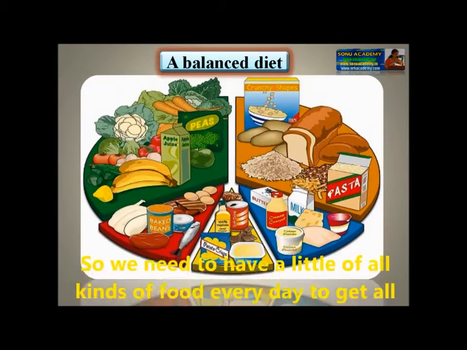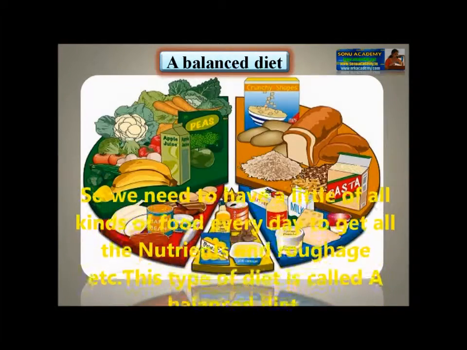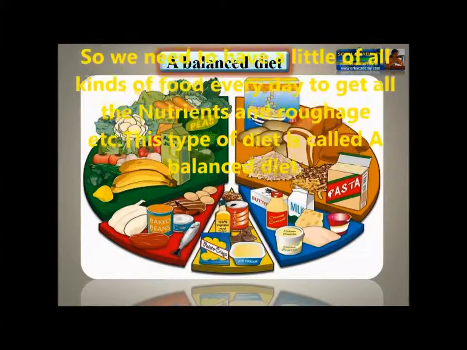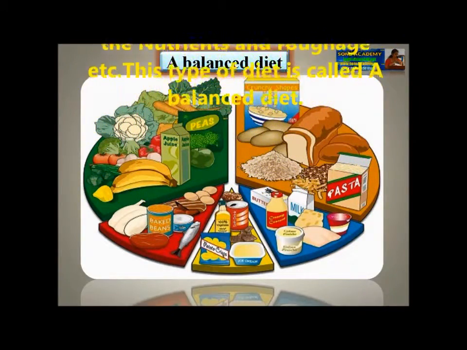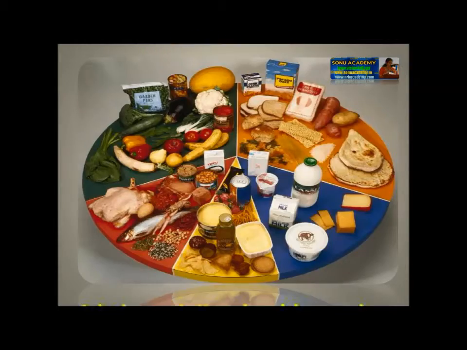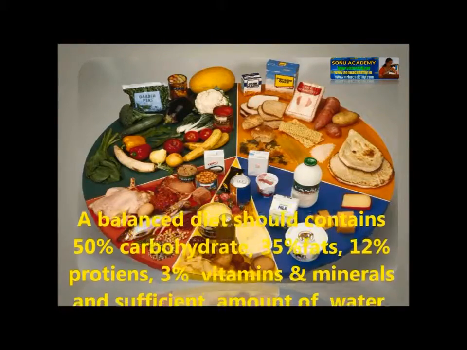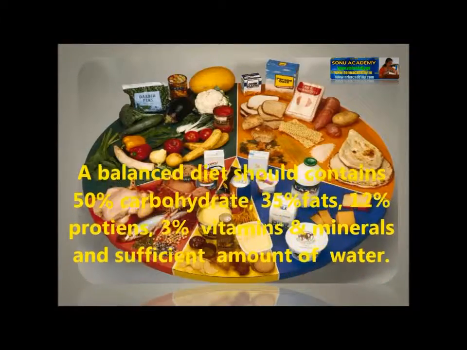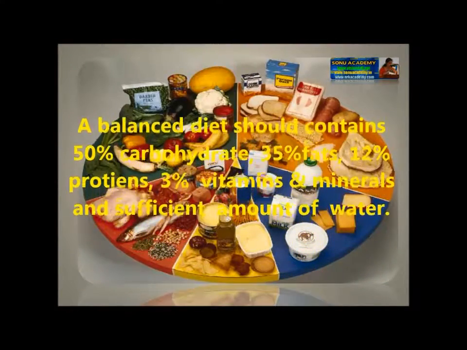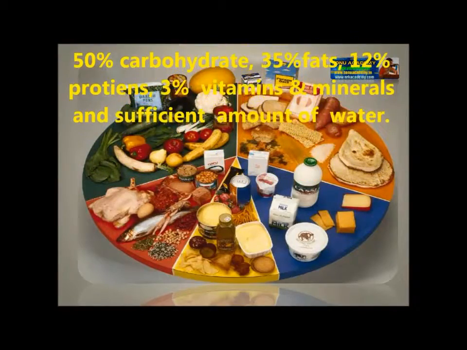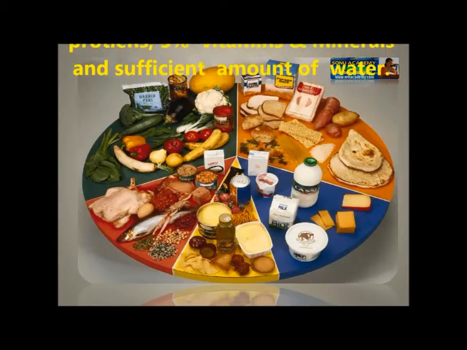So children, we need to have a little of all kinds of food every day to get all these nutrients and roughage, etc. This type of diet we can call a balanced diet. Children, every day we need a balanced diet. And this balanced diet should contain 50% of carbohydrates, 35% of fats, 12% of proteins, 3% of vitamins and minerals, and a sufficient amount of water.